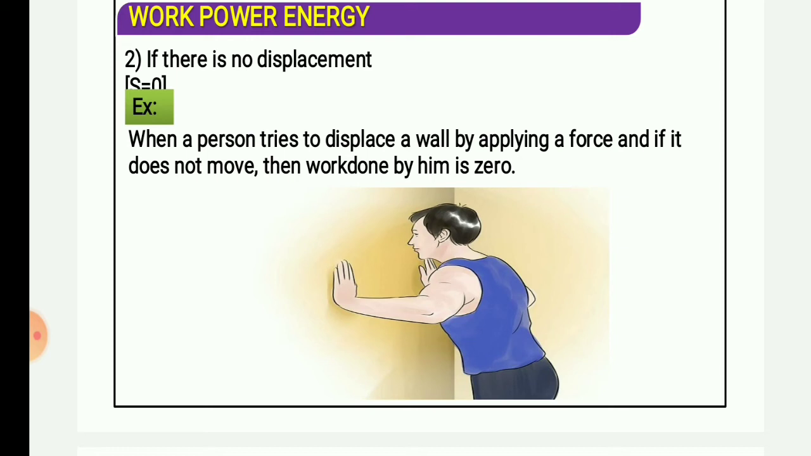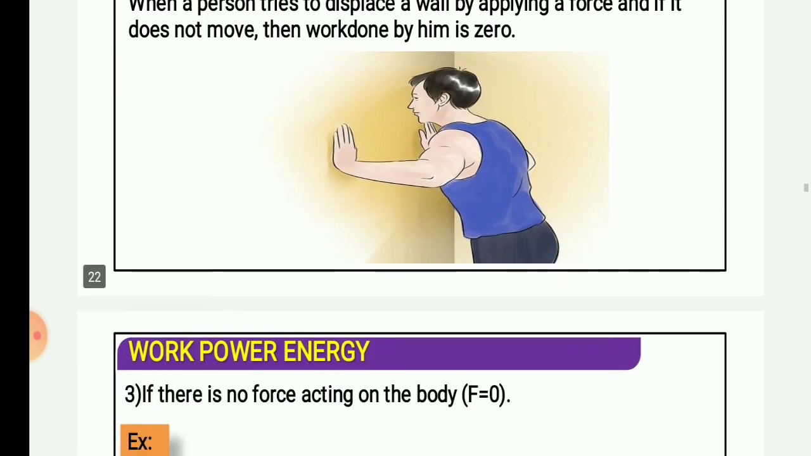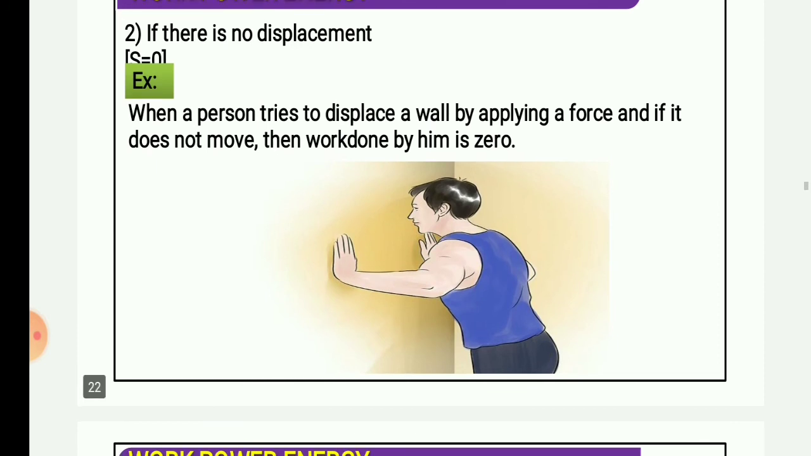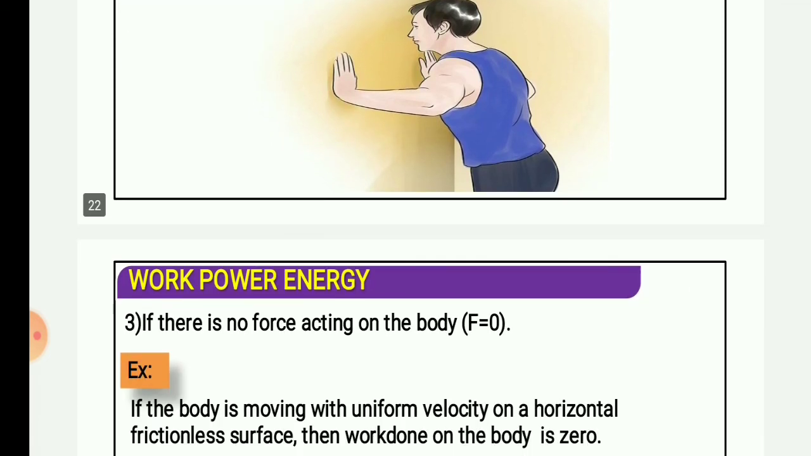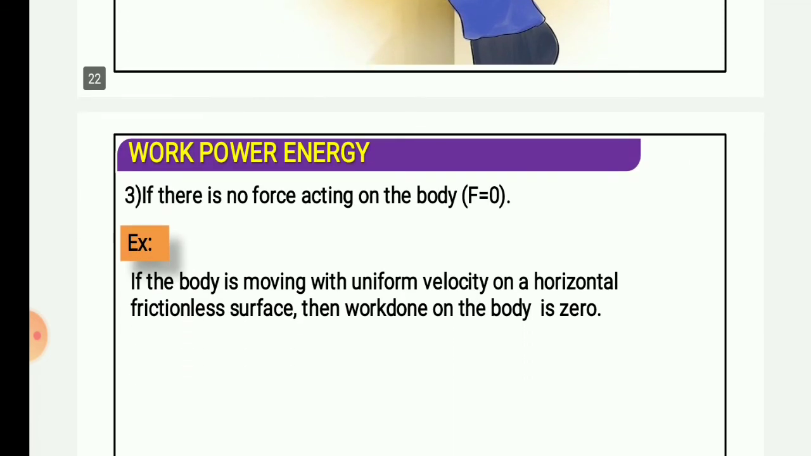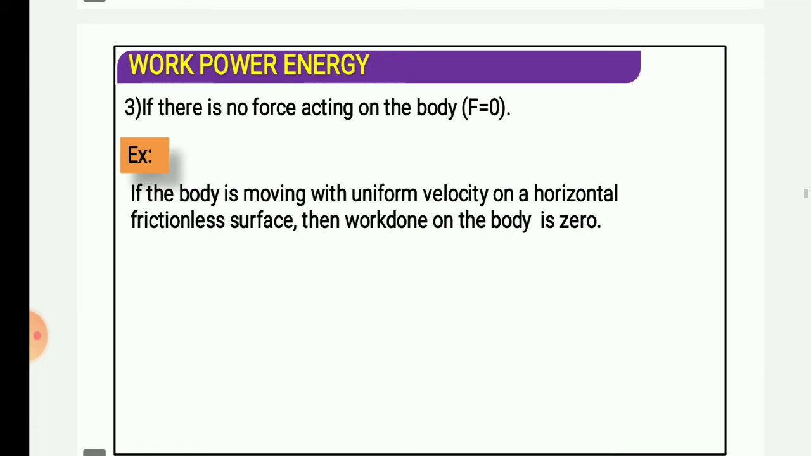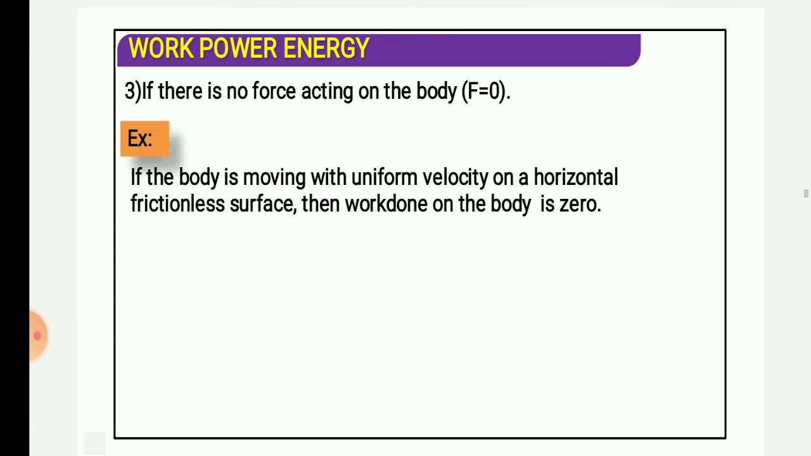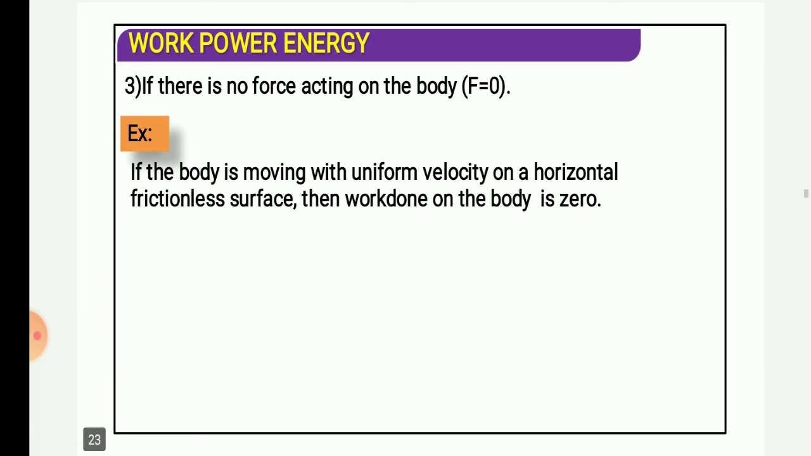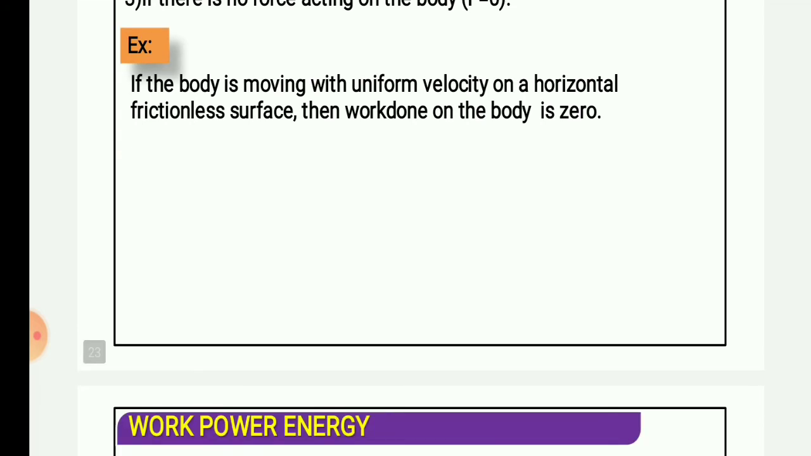Okay, so work done by him is zero, obviously there is no displacement. Only if the force applied is responsible for producing displacement, then definitely you can tell that work is done. Otherwise you can't tell at any time that work will be done. If there is no force acting on the body, F equals zero. Example, if the body is moving with uniform velocity on a horizontal frictionless surface, then work done on the body is zero. So you can see that force will be zero.